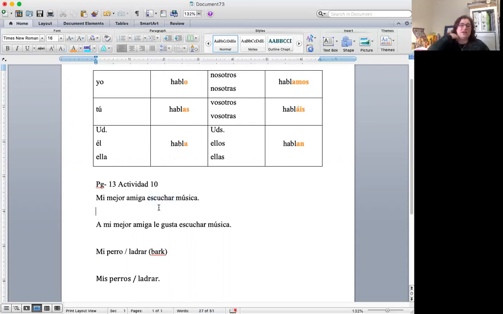So to conjugate, what we need to do is look at the subject. So the subject of my sentence, the person who is doing the action, is mi mejor amiga, right? And what personal pronoun would I give to mi mejor amiga, my best friend? And is this a male or a female friend, by the way? That A at the end? Exactly, that tells us it's a female friend.